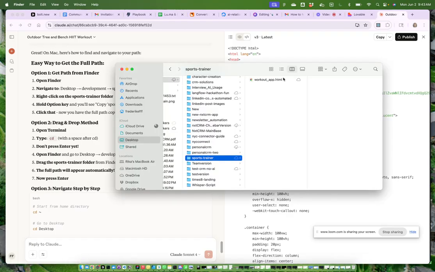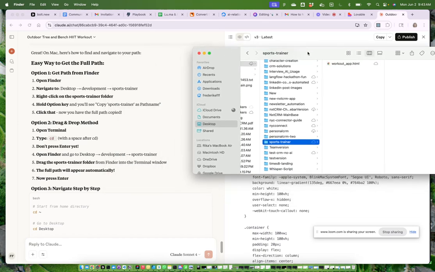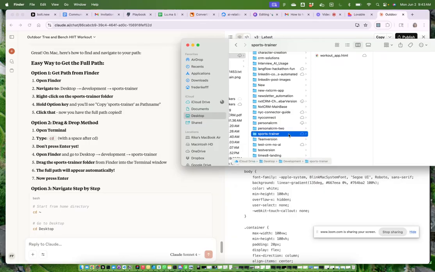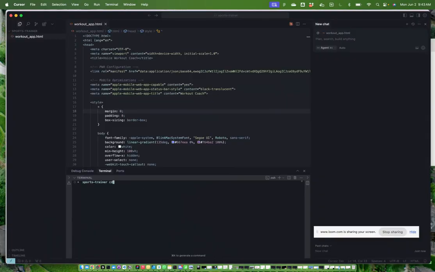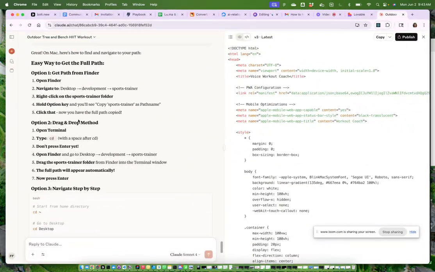So we go in here, we have here this thing. Now we click Option. This is great. But then we have the Option key, but now how? We see the path here. Okay, but let's see if this works. So we do CD. So see, it didn't do anything. Okay, this did not work.